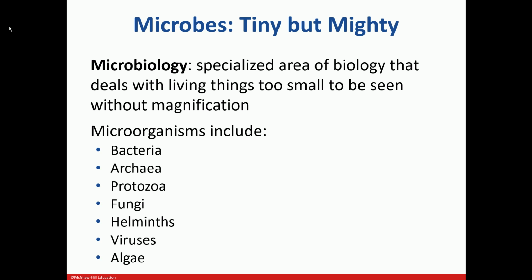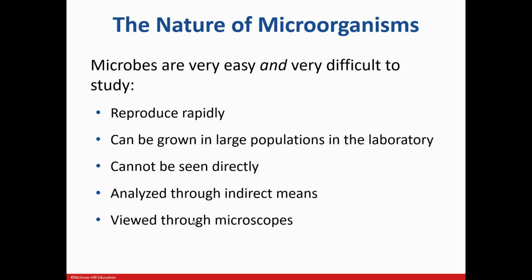This is a branch of biology which deals with microorganisms. And what are microorganisms? As the word itself says, they are micro in size, which means they're very small, and we cannot see them with our eyes, so we need to use a microscope to see them. Microorganisms include bacteria, archaea, protozoa, fungus, helminths, viruses, and algae. These are the different kinds of microorganisms, and we'll be talking about all of them in this course.